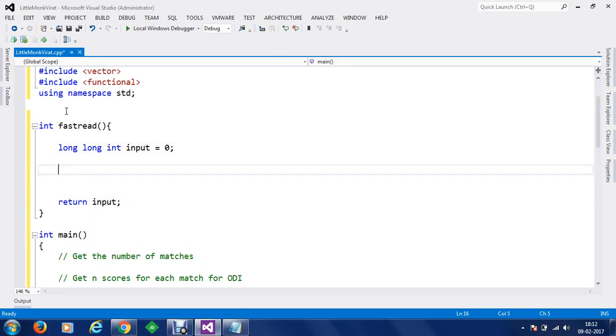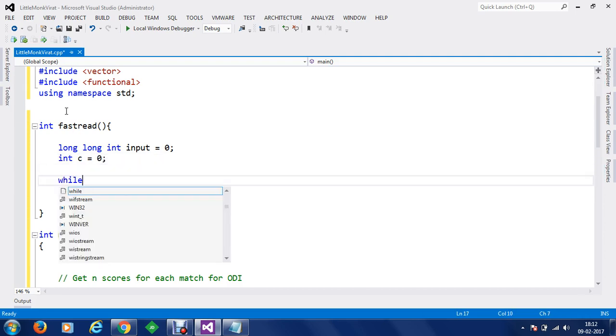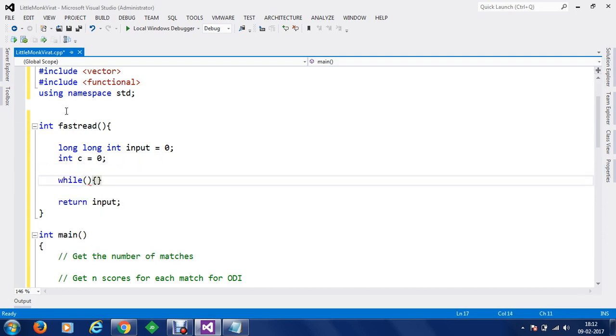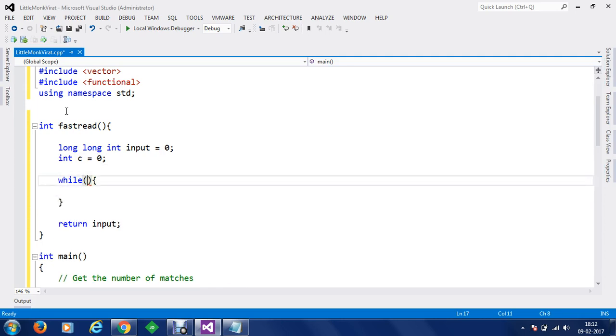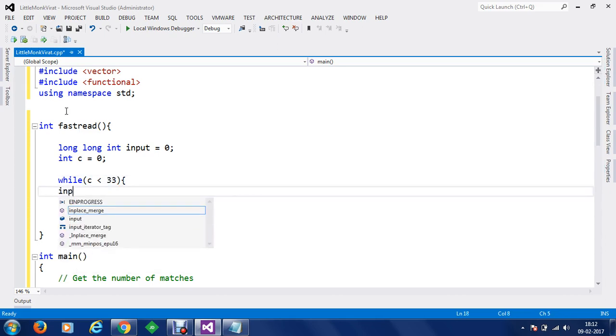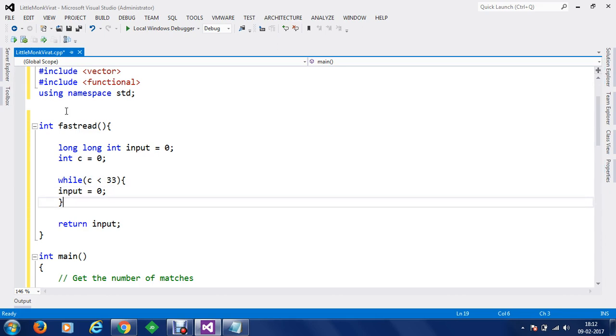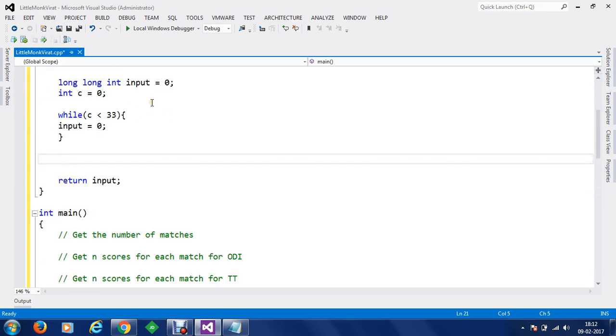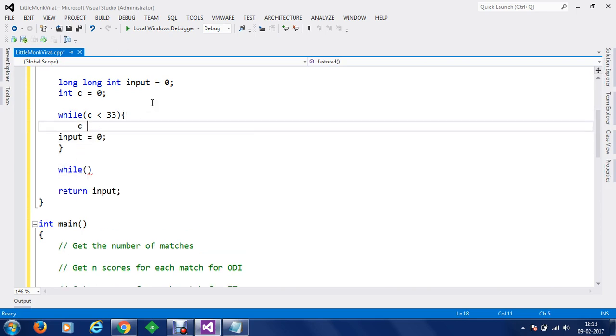Now between this, we are going to create a character C as well, and we are going to ignore the values if they are not between 0 to 9. So we are going to write a while loop, until the character is smaller than 33. We are going to say input is equal to 0, and let's say we have got two long integers input and C, and then before this we are going to get the C.